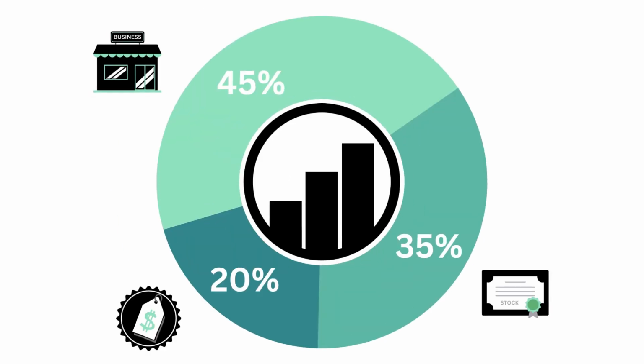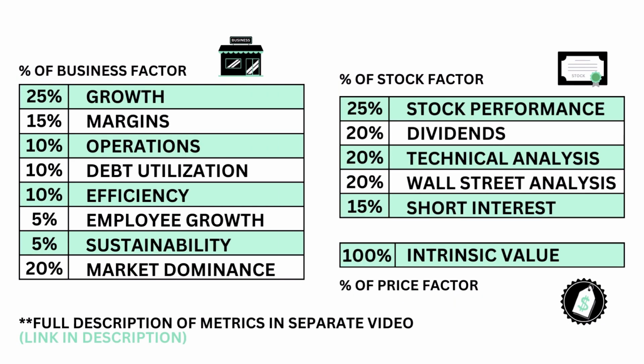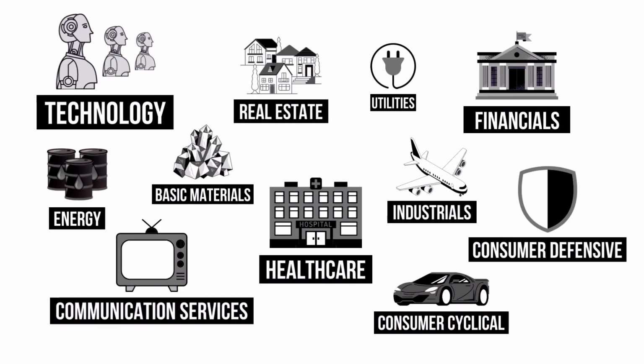This analysis is divided into 3 factors: the business, the stock, and the price. Within each factor are a total of 14 metrics from business growth, performance, to intrinsic value. And because each metric belongs to a specific sector of the economy, my analysis normalizes the data so that we can compare grades between companies of different sectors.